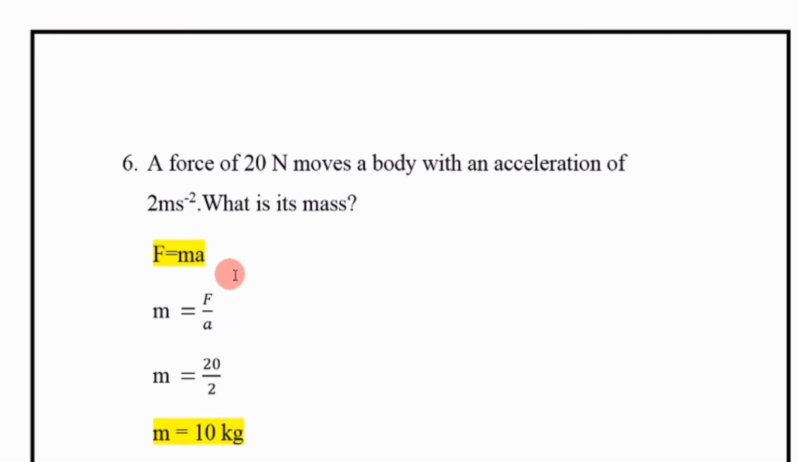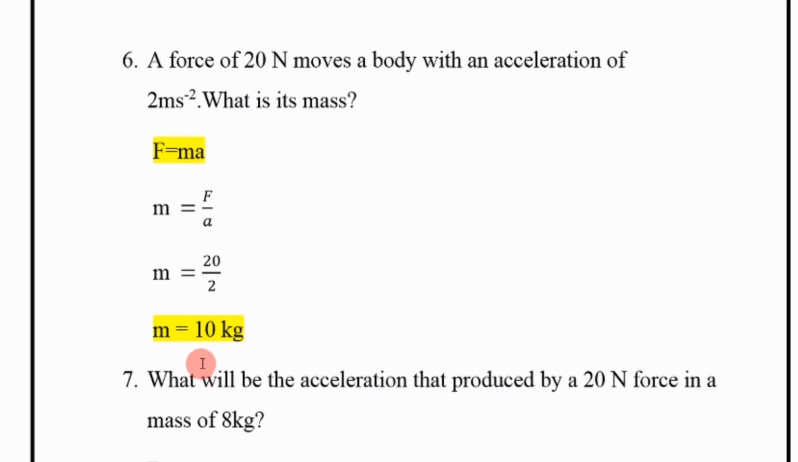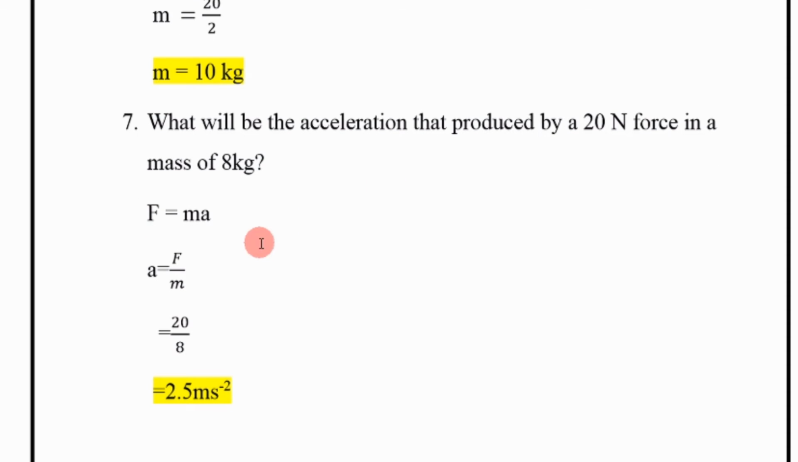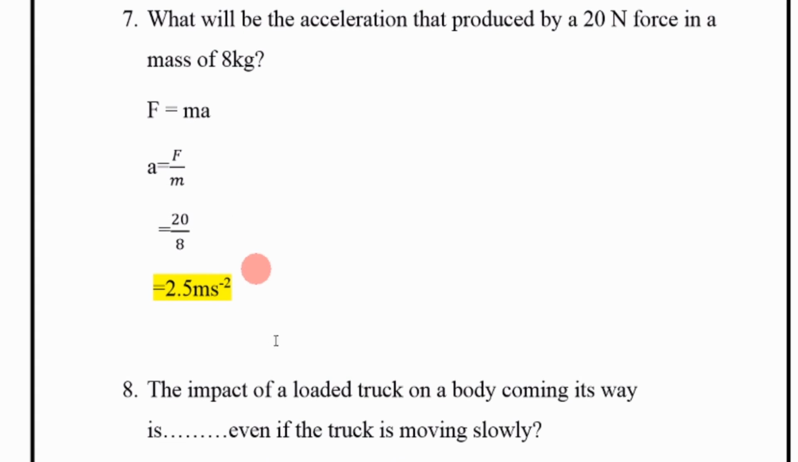F is equal to ma, m is equal to F divided by a. We put the values and get mass is equal to 10 kg. Next, what will be the acceleration produced by a 20 Newton force in a mass of 8 kg? F is equal to ma, a is equal to F divided by m. We put the values and get acceleration is equal to 2.5 meter per second square.